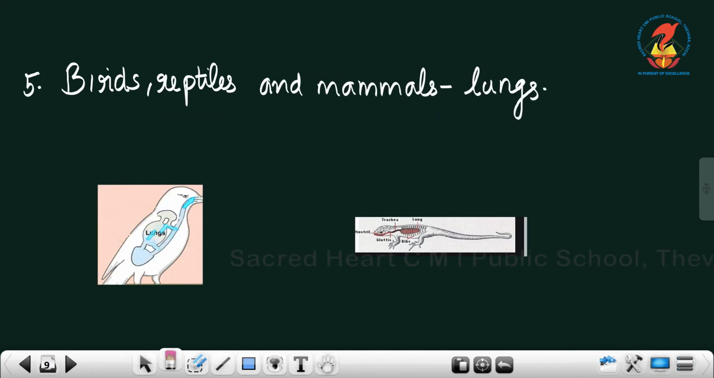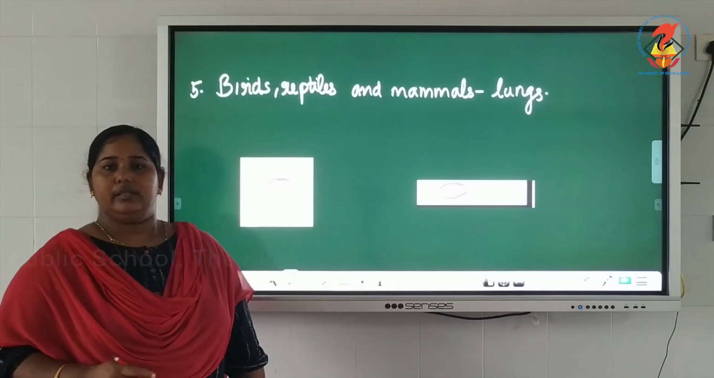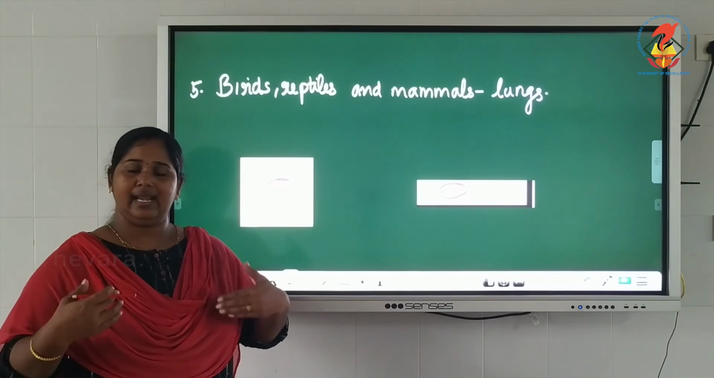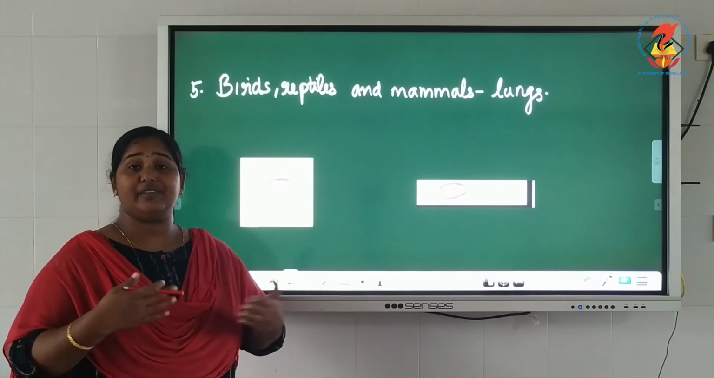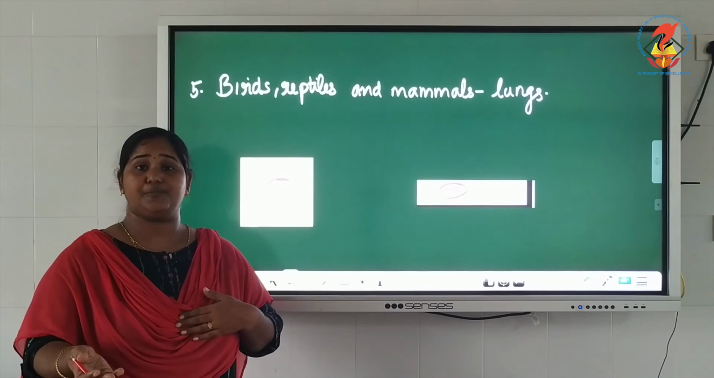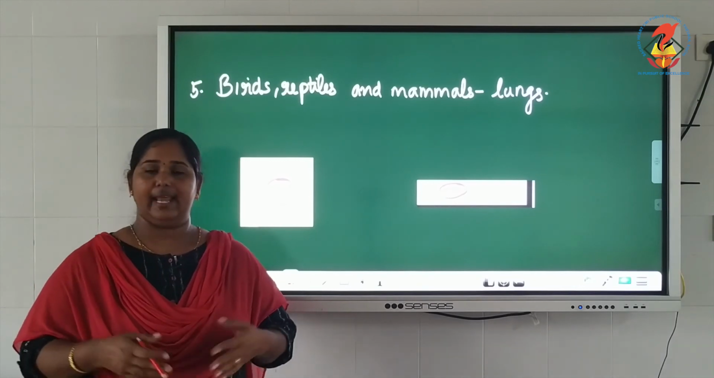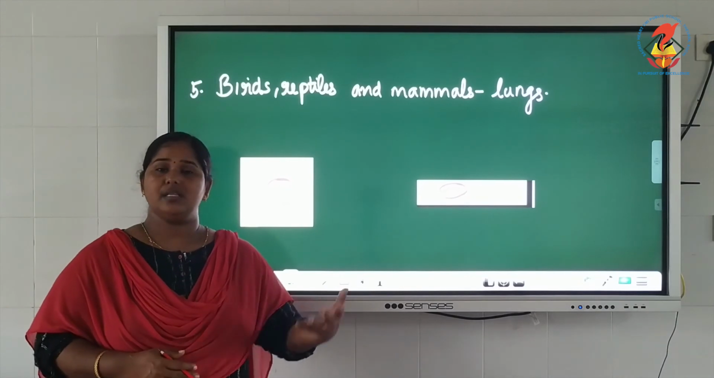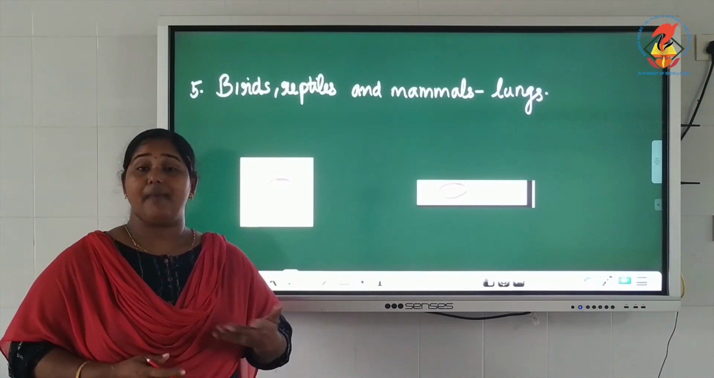Next one is birds, reptiles and mammals. They are all lung breathers because they live on land. The lungs of a bird are shown here. The lungs of a reptile are also shown here. They are lung breathers. They breathe in air. That air is passed on to the lungs and exchange of gases takes place and it is expelled out. It is given out, the air containing carbon dioxide. So this is how birds, reptiles and mammals breathe.